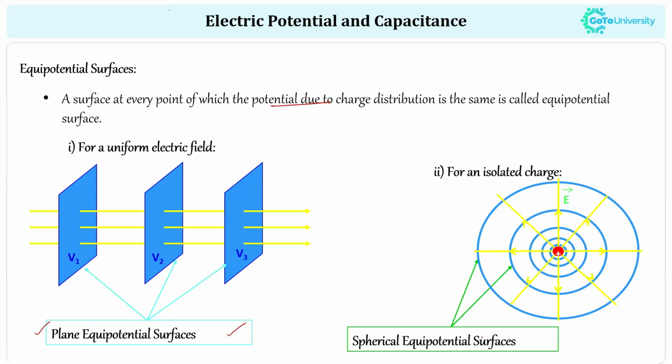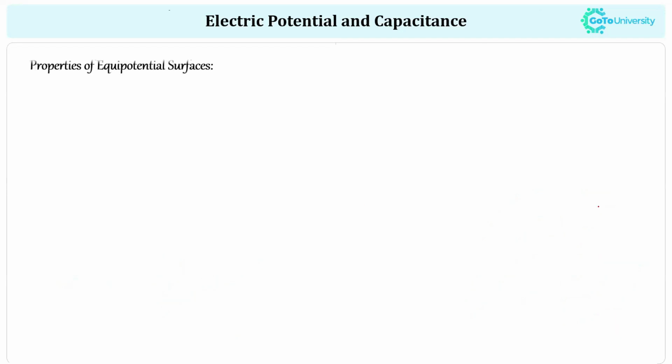Whenever you are talking about a uniform electric field, and you are considering planes perpendicular to the field, the equipotential surfaces will be parallel planes, and in the case of isolated charges, they will be spherical in shape.